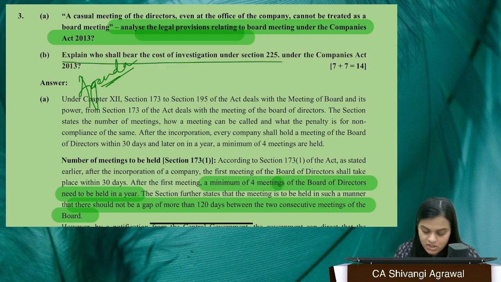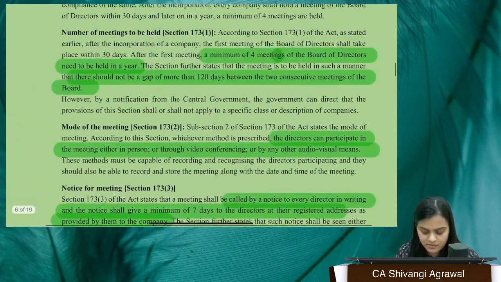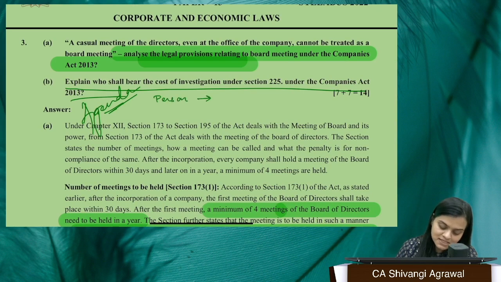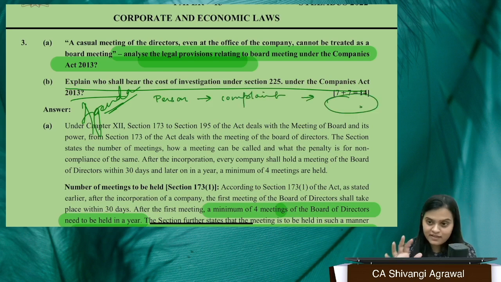Now, question 3b. Who shall bear the cost of investigation under section 225? Section 225 is a very simplified section of investigation. See what happens if a person has made a complaint about investigation, and investigation is carried out. I'm talking in general. If we come to the conclusion that there was a need of investigation, and this particular person is found guilty, actually the prosecution starts and he is going to be found guilty. So now, this person bears the cost of investigation.